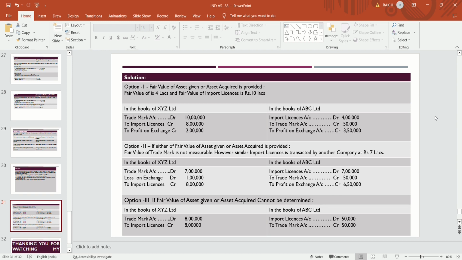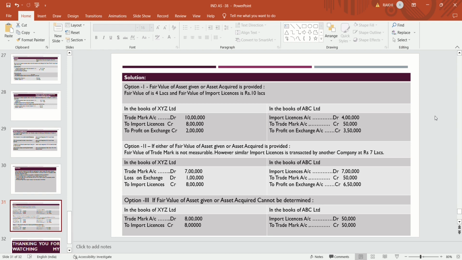Then the WDV of the import license as on the date of acquisition is 8 lakhs, and the differential amount, whether it is a profit or a loss, is to be recognized. In this case, there is a profit, because the trademark which the company is acquiring is recognized at the fair value of the asset surrendered, so it becomes 10 lakhs, and the import license is to be credited by 8 lakhs. The differential amount is profit on exchange, that is 2 lakhs.